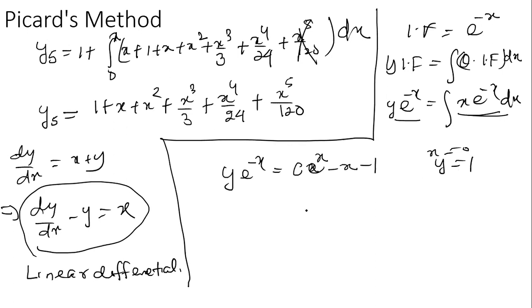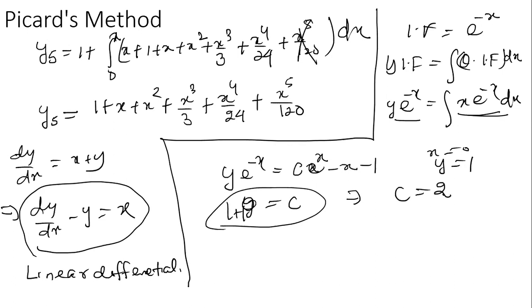You can substitute here. At x equal to 0, y is 1, so 1 equals c minus 1, and c is equal to 2. Finally we get c is equal to 2.